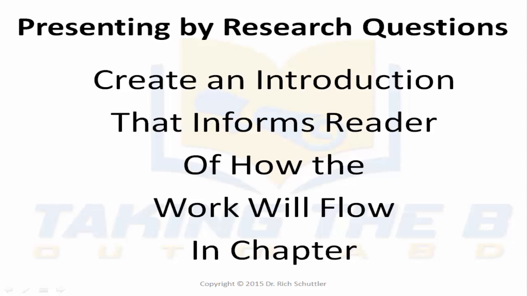This is kind of like giving your general introduction, let somebody know what's going to follow, then you give the material, and then you do a conclusion, kind of recapping the salient points of the chapter. Do the same process as you've been doing in your classroom assignments for years, and make this happen in your Chapter 4. And think of it this way, that as somebody reads your Chapter 4 who may not have read anything else in your dissertation, what do you want them to know about what they're going to find in your chapter in regards to the flow of information and how you present your data?